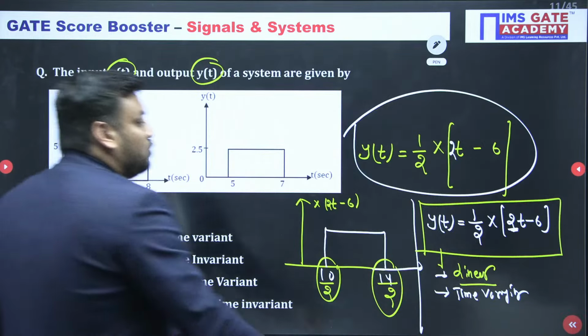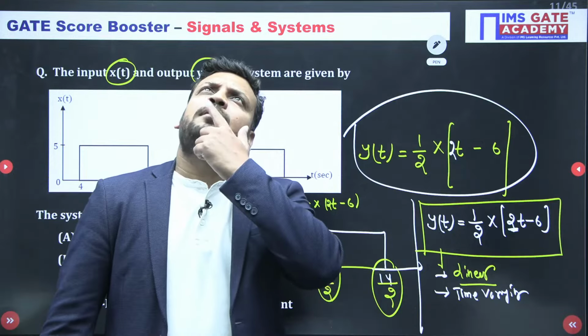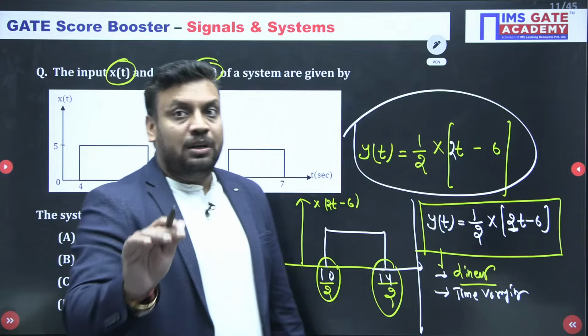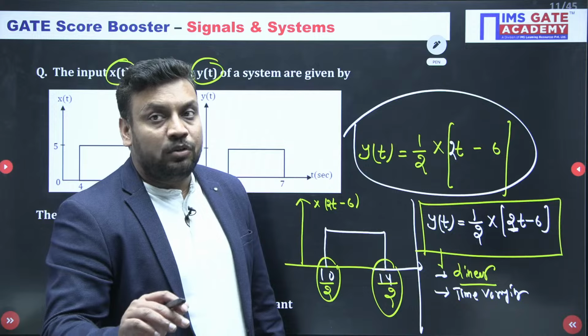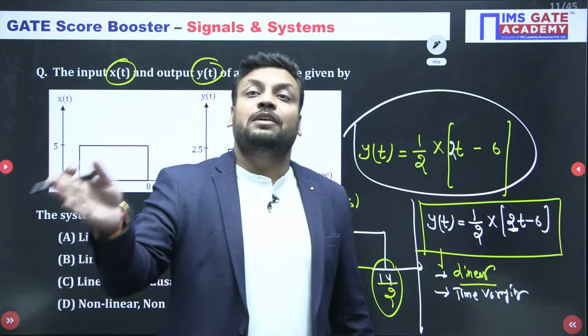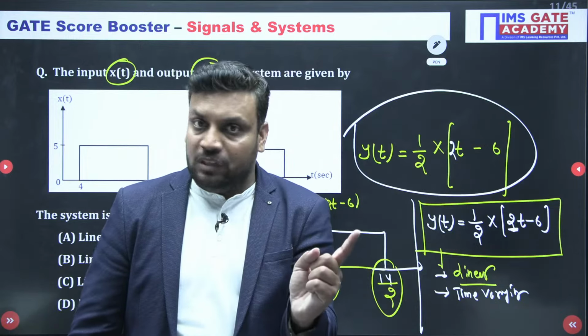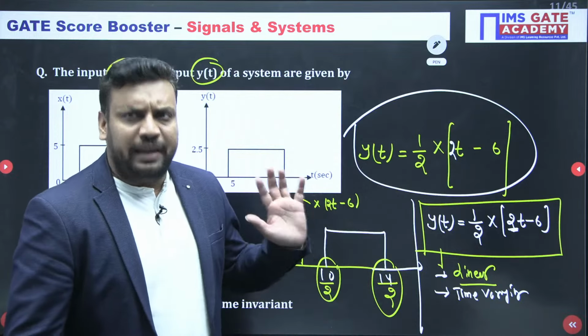And one more thing, is it causal or not? A system is said to be causal if its output depends on the present and past values of input. It means the output of the system does not depend on future values of input. Okay, sir. So let me take t value 10.